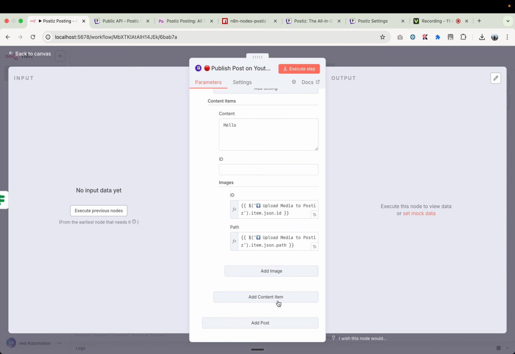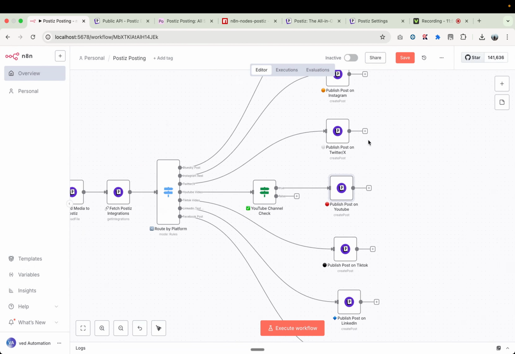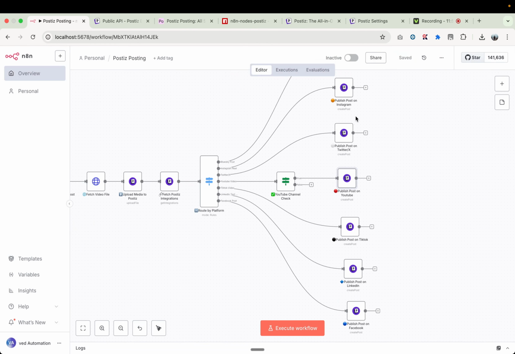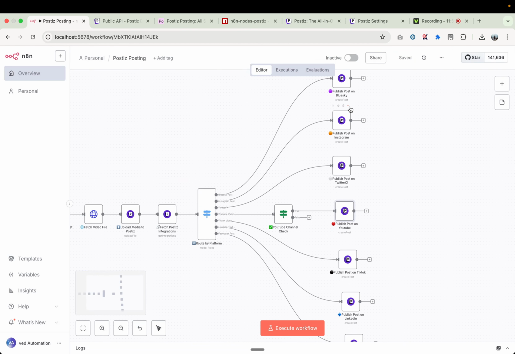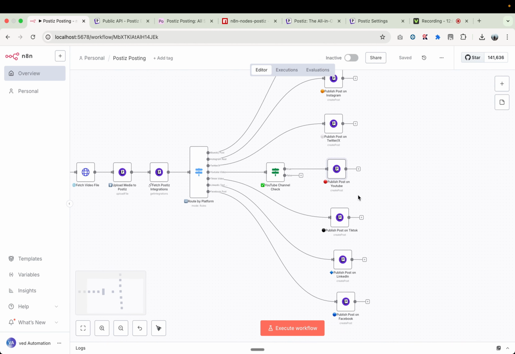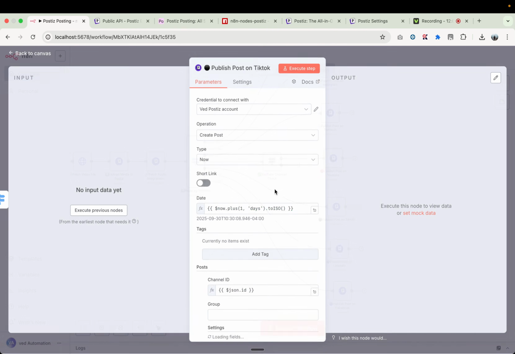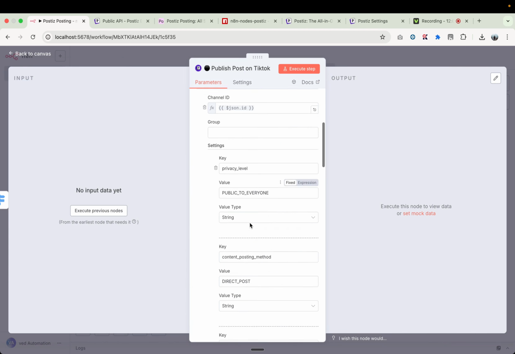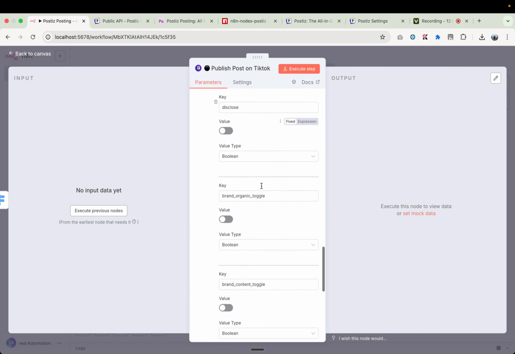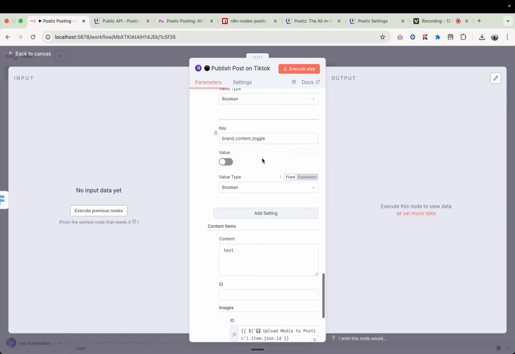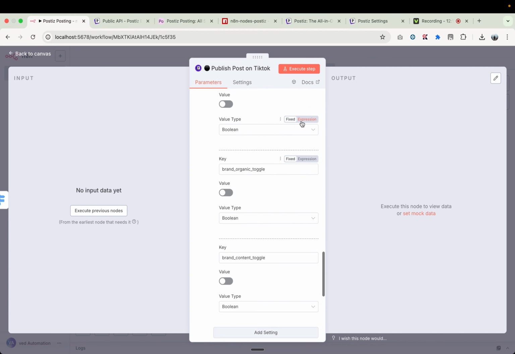You can add one more content item if you want to post multiple images or videos on LinkedIn or any other platform, right? So that's what you need to do. I already customized all the nodes based on the platform. So let's say you want to post on TikTok, right? We have a lot of settings here for privacy level, content posting method, and you can change the settings as well if you want, okay, and customize all the settings here.